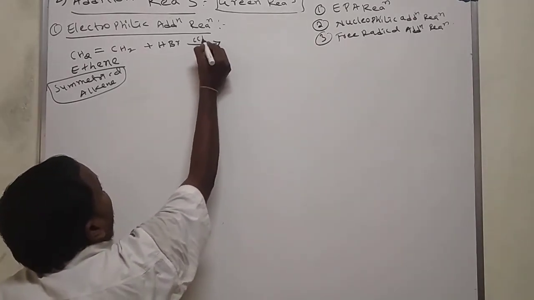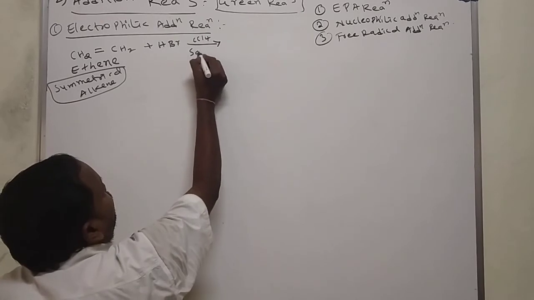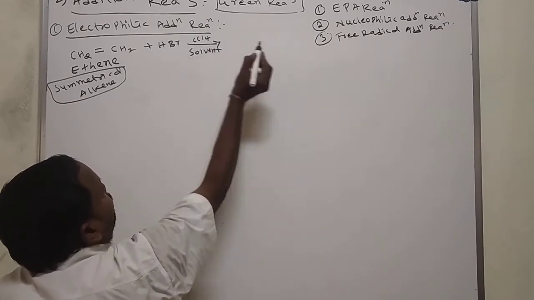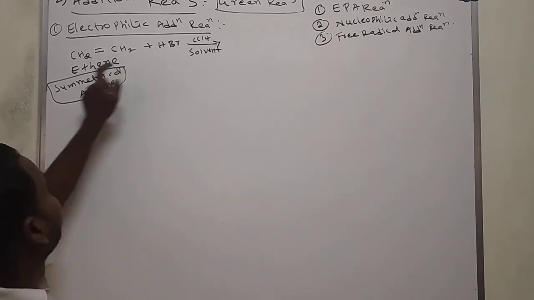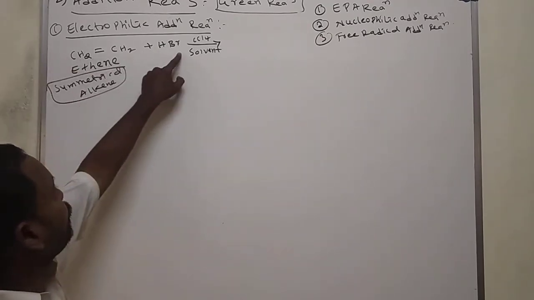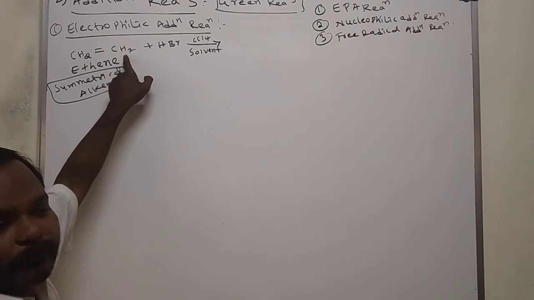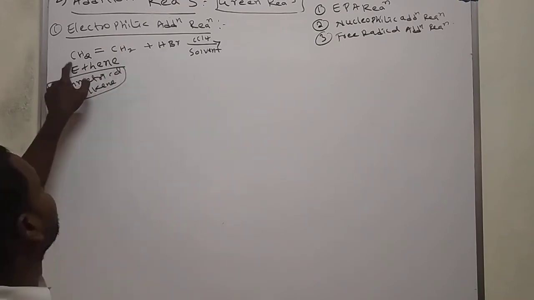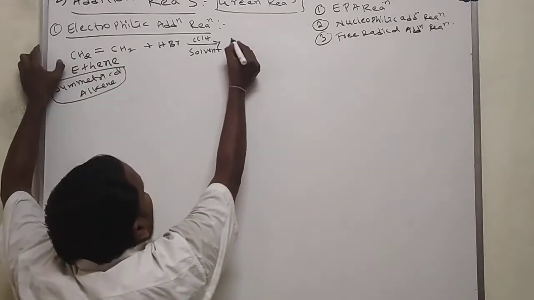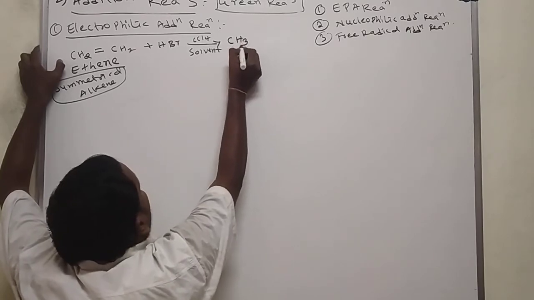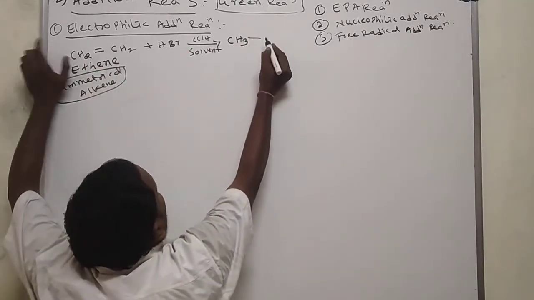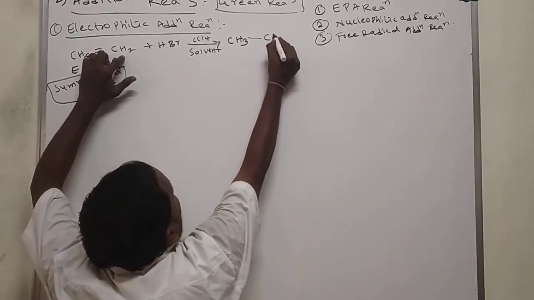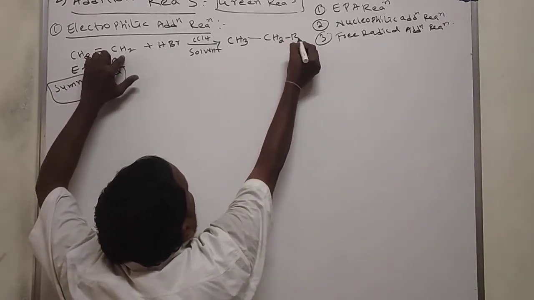In the presence of carbon tetrachloride as a solvent. What happened? Hydrogen added here, bromine added here. If hydrogen adds here, we will get CH3. Bromine added here means we get CH2Br.